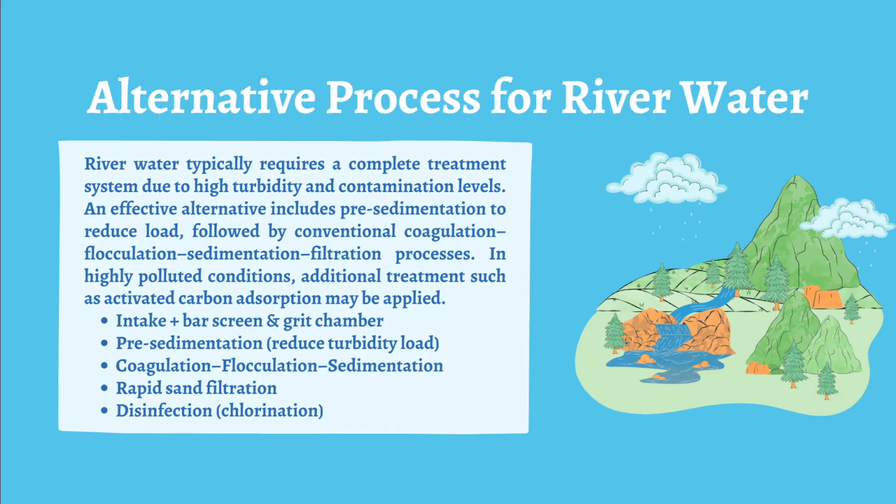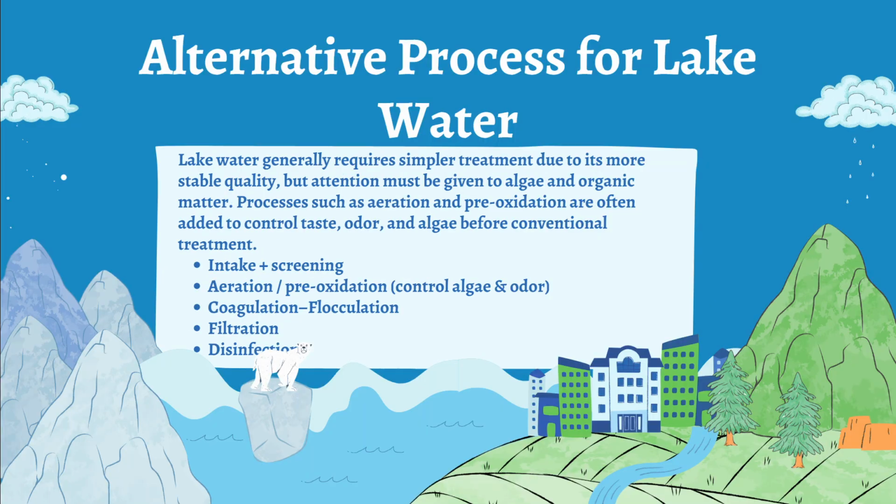For the alternative process for river water, it typically requires a complete treatment system due to high turbidity and contamination level. An effective alternative includes pre-sedimentation to reduce the load, followed by conventional coagulation, flocculation, sedimentation, and filtration processes. In highly polluted conditions, additional treatments such as activated carbon adsorption may be applied.